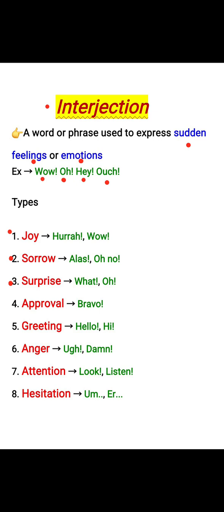For example, what? Oh. Approval. For example, bravo. Greeting. For example, hello, hi. Anger. For example, damn. Attention. For example, look, listen. Hesitation.